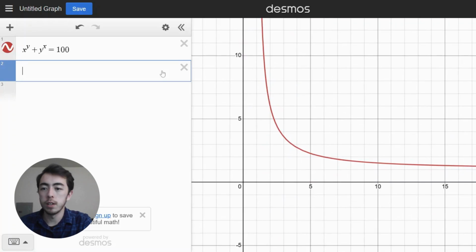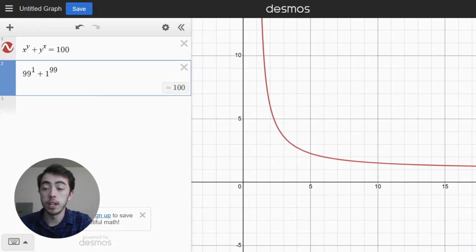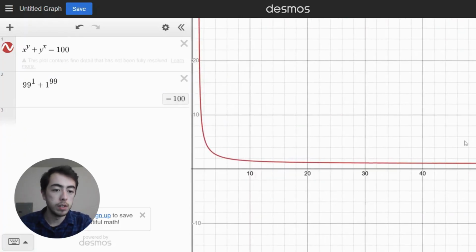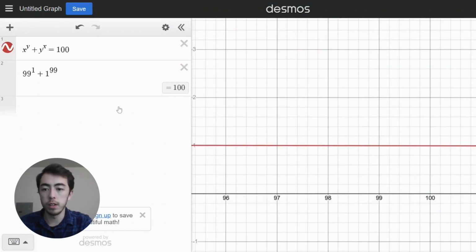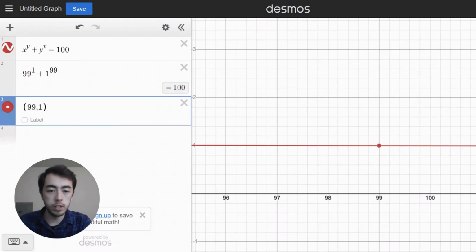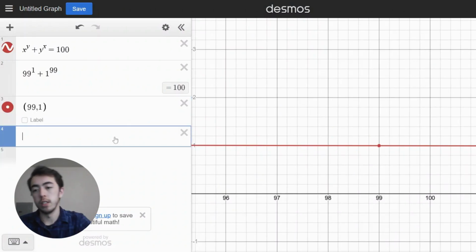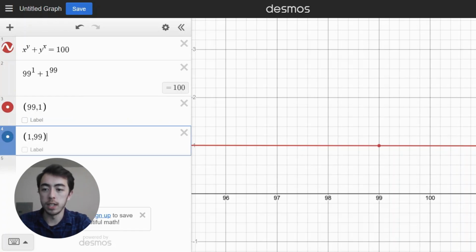Also, something I noticed is that if I do 99 to the power of 1 plus 1 to the power of 99, I do get a 100. So this curve does intersect one more whole number point, or I guess two more, because 99 comma 1 is right here. And on the other side, it would have been 1 comma 99. Both of those actually do return a 100, and they both are natural numbers. They just didn't satisfy the requirements of the question for today.